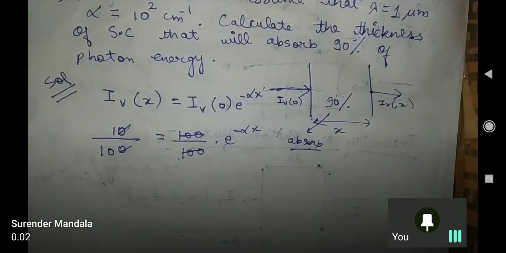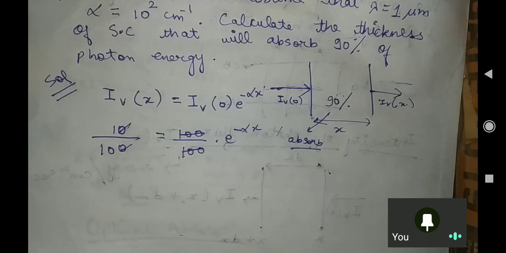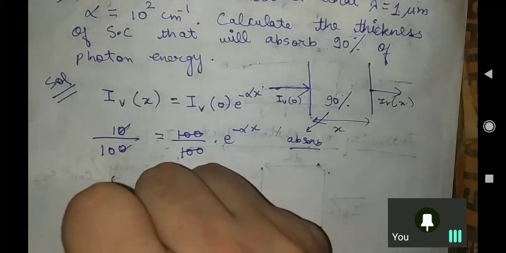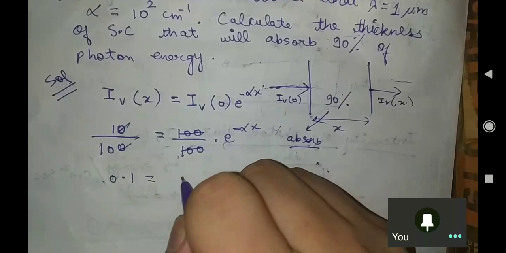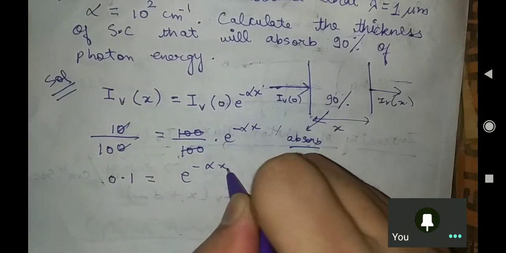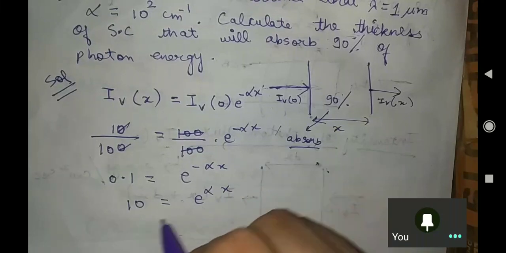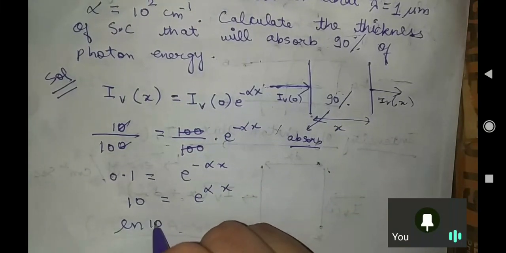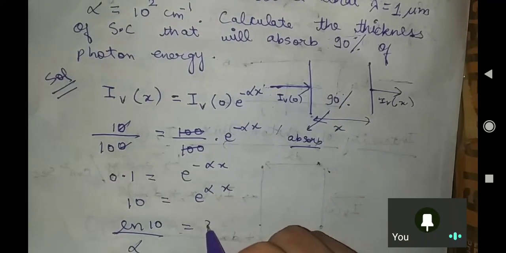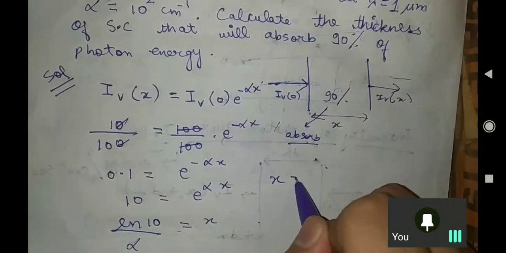0.02, you are saying the answer. Yeah, somewhat correct. So 0.1 equals e to the power minus alpha x, or 10 equals e to the power alpha x, or ln 10 upon alpha is equal to x. Now can anybody tell me the answer?